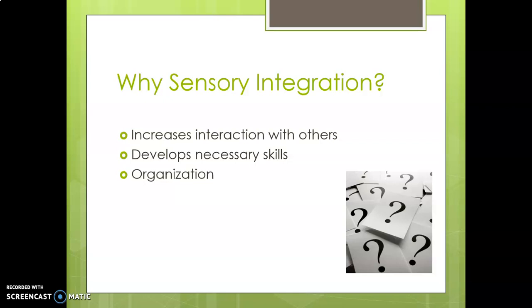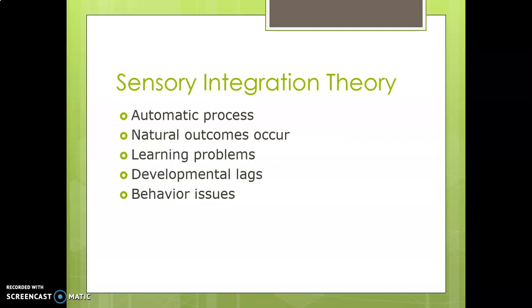Here we are dealing with movement disorders and sensory problems, so the organization is to have good motor as well as sensory behavior. Sensory integration theory can be split into certain areas. First, automatic processes.